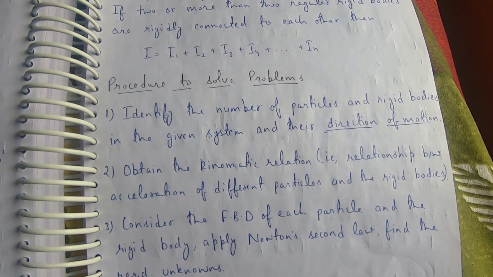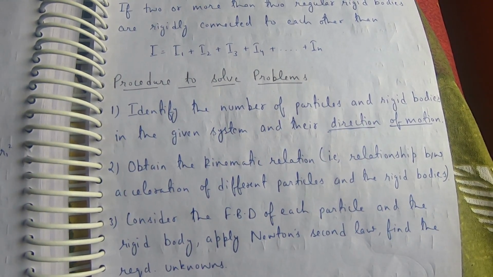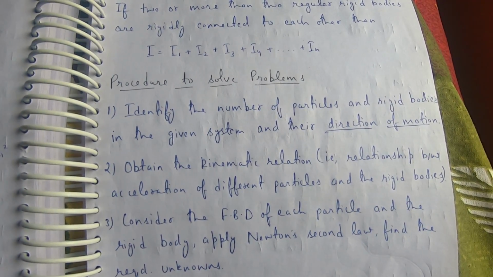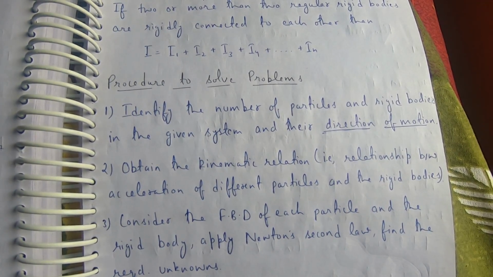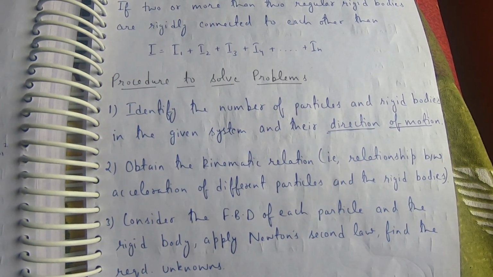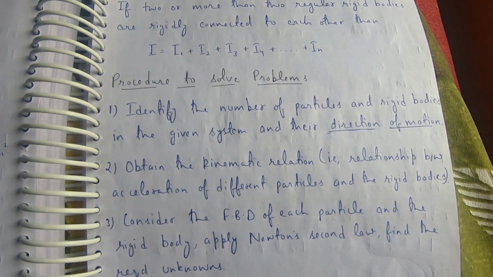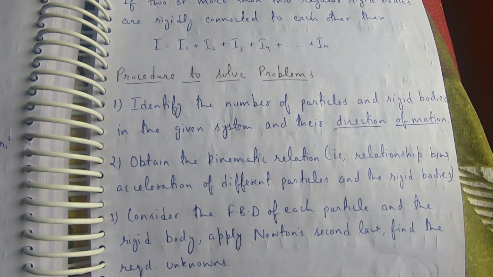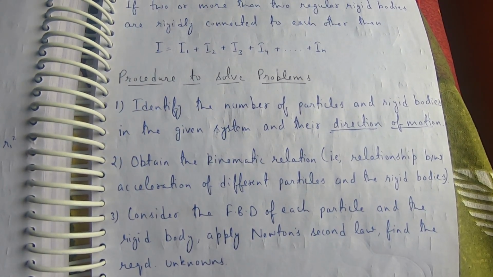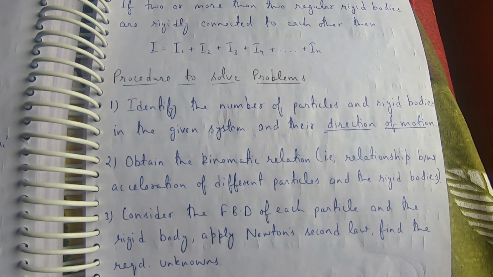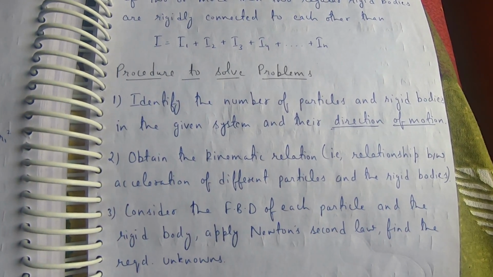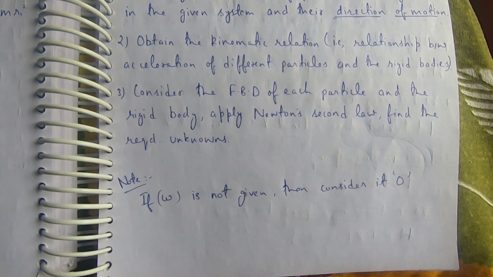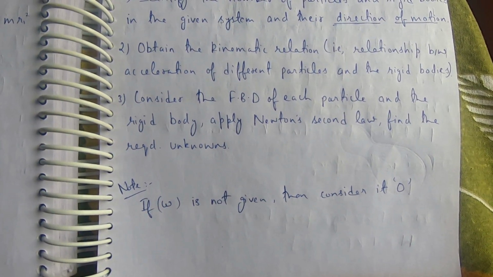Procedure to solve problems: identify the number of particles and rigid bodies in the given system and their direction of motion. Obtain the kinematic relation, that is, the relationship between acceleration of different particles and the rigid bodies. Consider the free body diagram of each particle and the rigid body. Apply Newton's second law. Find the required unknowns. Note: if omega is not given, then consider it as 0.